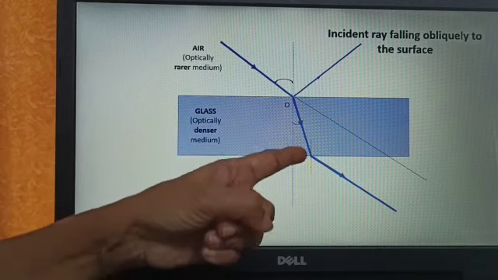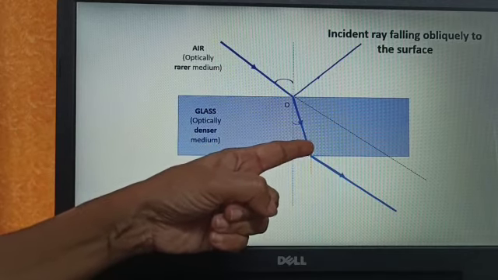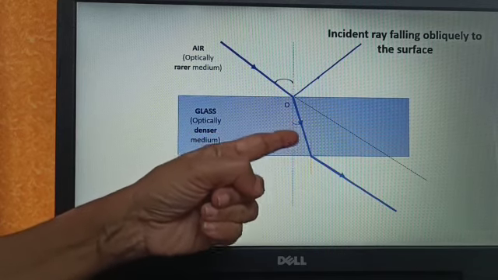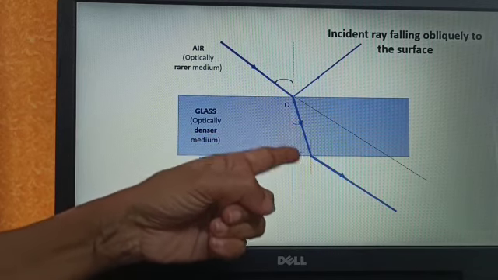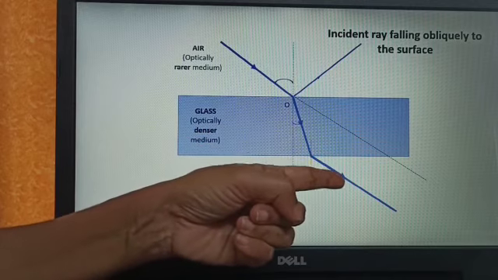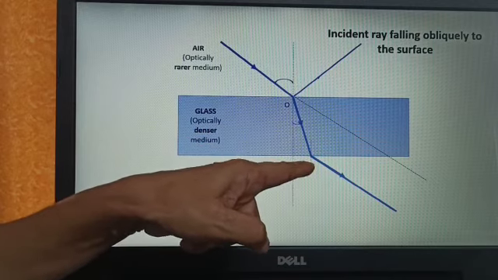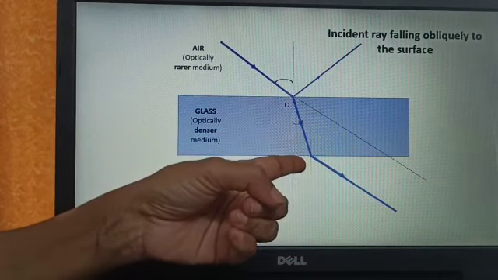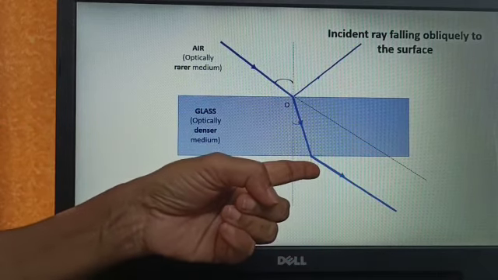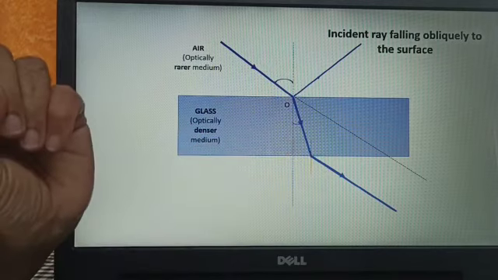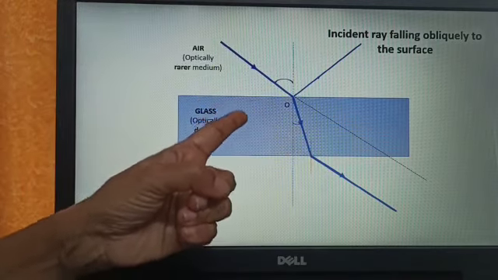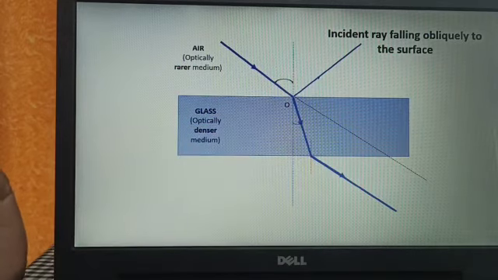Now you see the angles there. Angle of incidence is between the normal and the incident ray here. This is the incident ray at this point, and the refracted ray is this one, and this is the angle between the normal and the refracted ray. Here you find that angle of refraction is greater than the angle of incidence because it is coming from a denser medium and going into a rarer medium.